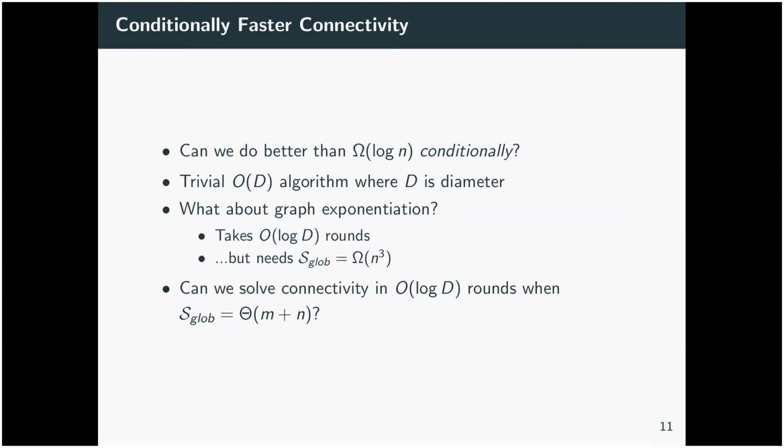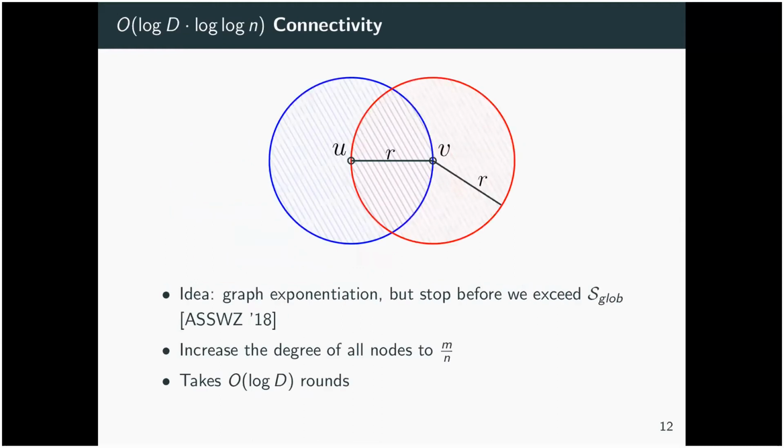The question we really want to answer here is, can we solve connectivity in log of the diameter rounds when the amount of global space at our disposal is just linear? It turns out that we can, and I'm going to explain the ideas behind the previous connectivity algorithms before I then go on to explain how we de-randomize them.